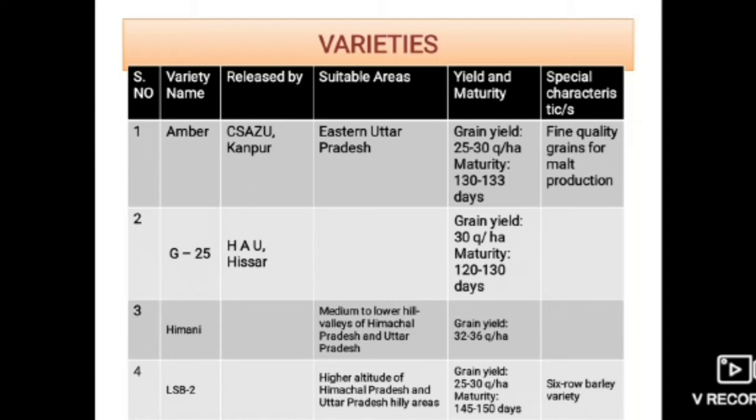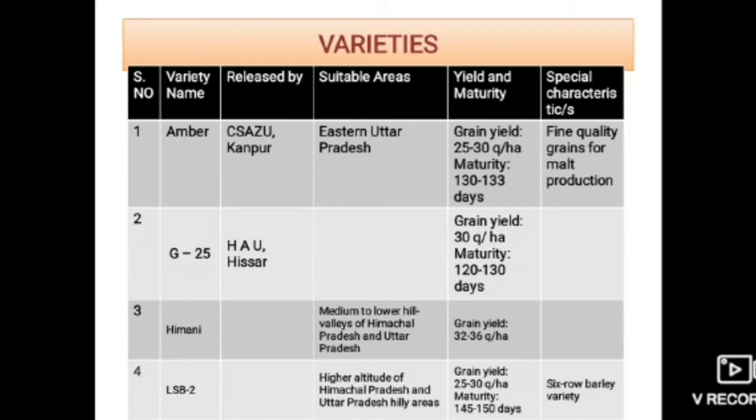And some other varieties were Kailash, which is suitable for medium to low elevation of Himachal Pradesh, rain-fed hilly areas, and its grain yield is about 40 quintal per hectare and its maturity period is about 145 to 150 days. And its special characteristic was that it is unaffected by yellow rust disease caused by Puccinia fungus. Next variety is Neelam.